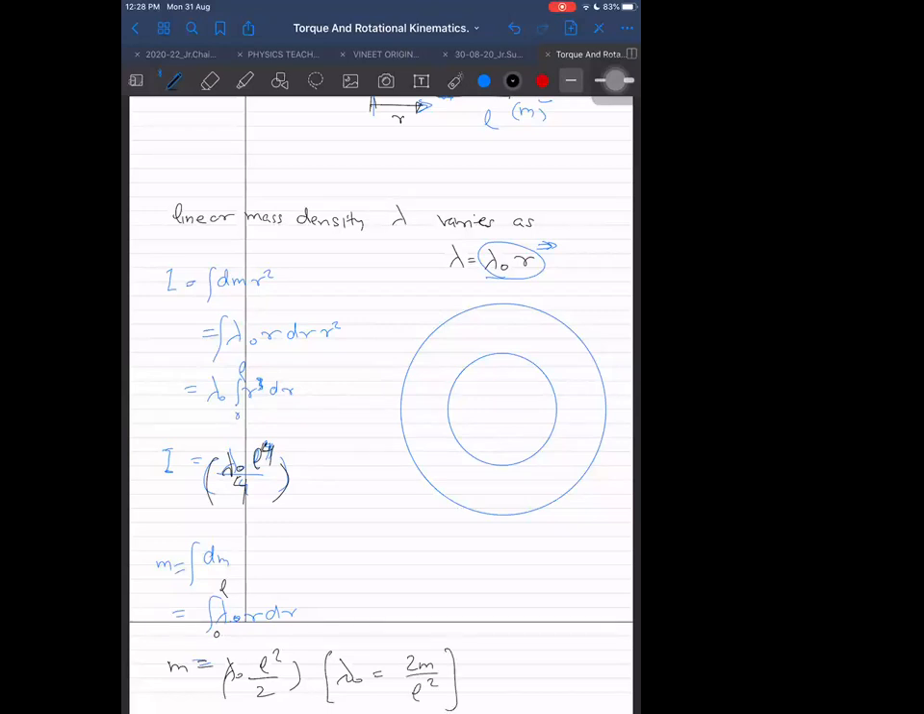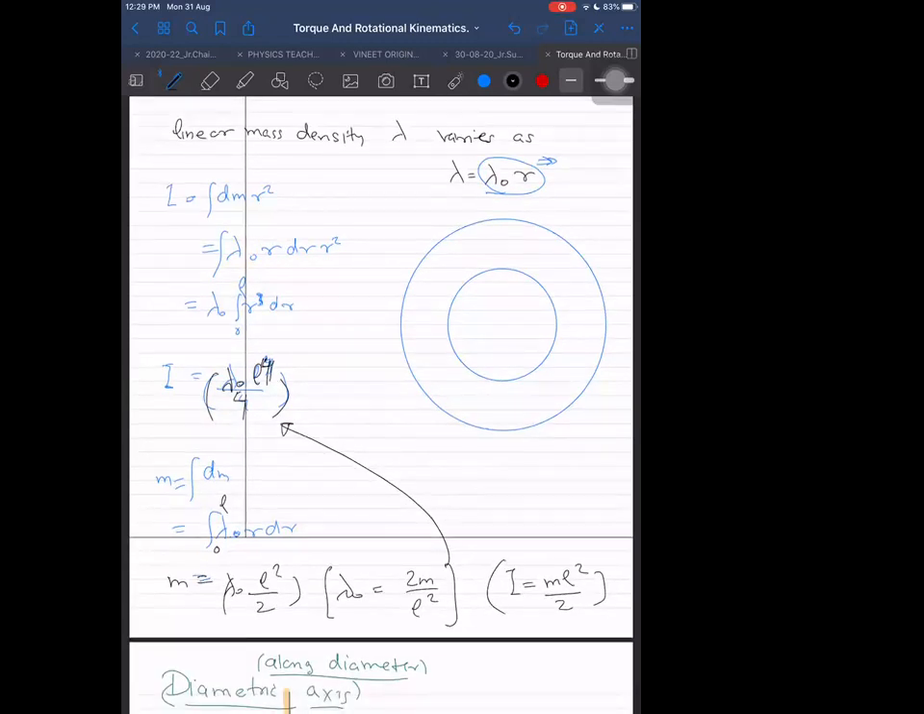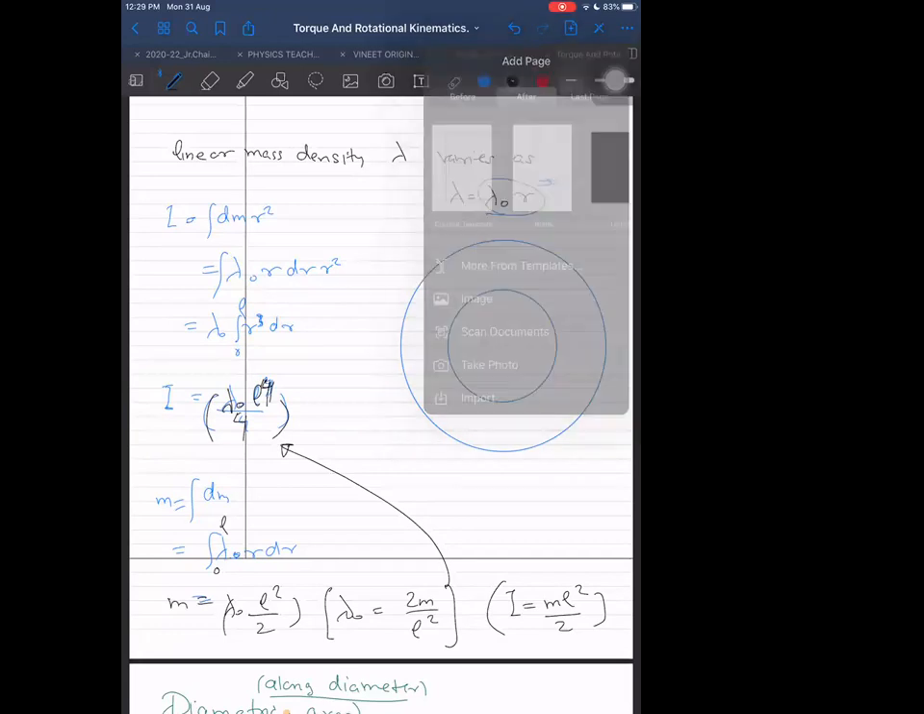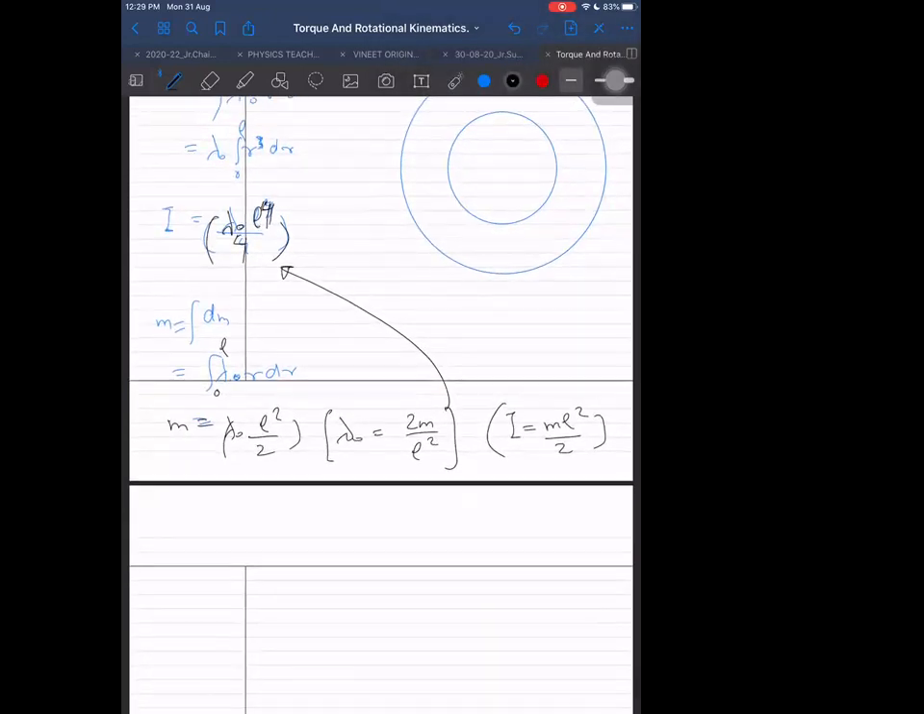Let us put it back in that. What do we get I as? mL square by 2. One question that I want to ask you. This moment of inertia formula seems familiar to us. Does it seem familiar or not? Yes, mL square by 2 is familiar. mr square by 2 was also the same.